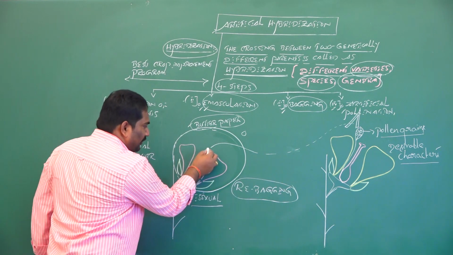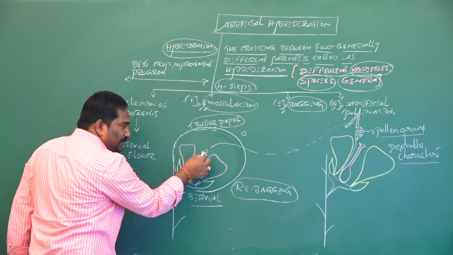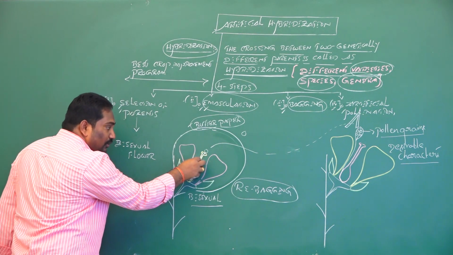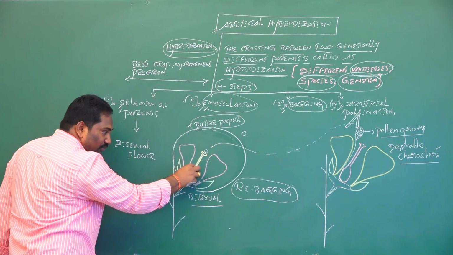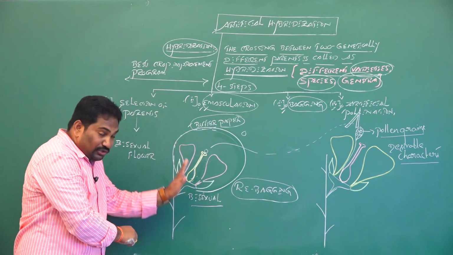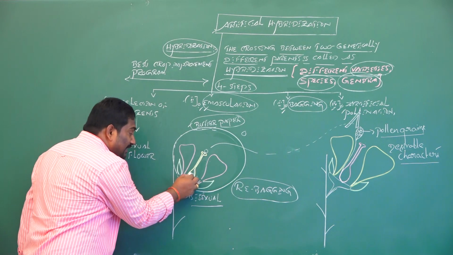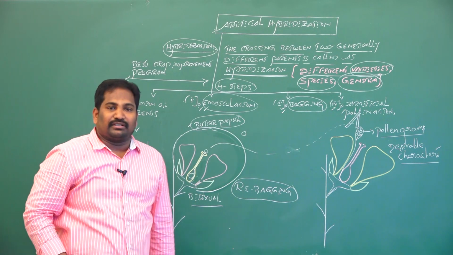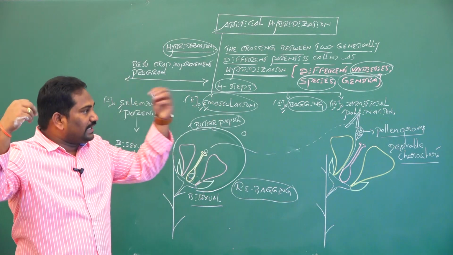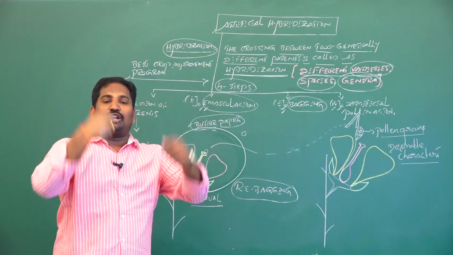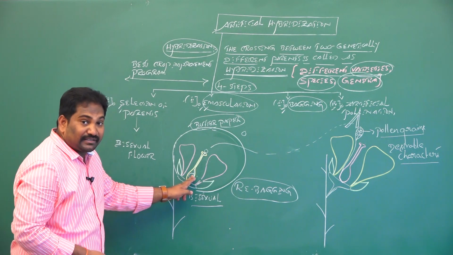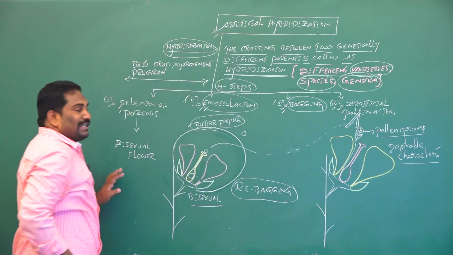When the desirable pollen grains land on the surface of the stigma, pollen-pistil interaction happens, pollen grain germination takes place, and the pollen tube grows towards the style, reaches the ovary and the ovule, and fertilization takes place to form the zygote and endosperm, and finally it forms a seed. This seed produces a new generation. That generation of plants is resistant to environmental conditions, resistant to insects and pests, and has more crop productivity. So, desirable characters are incorporated into the next offspring by the method of artificial hybridization.